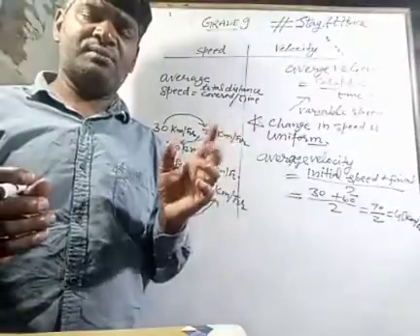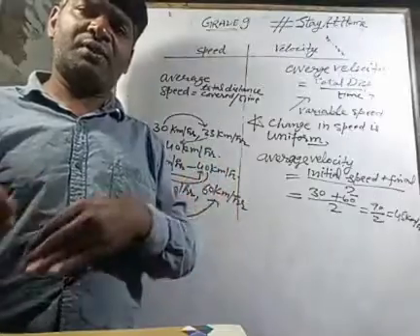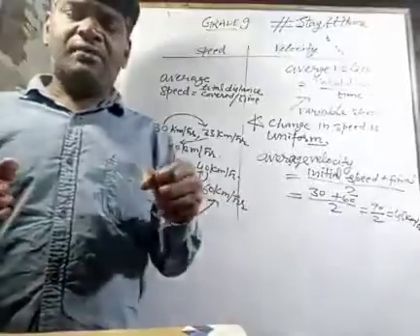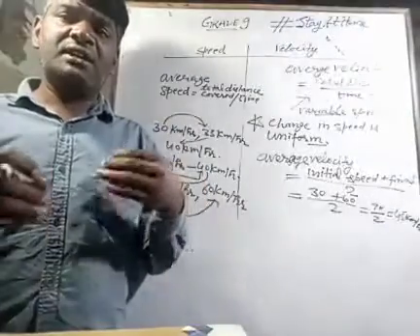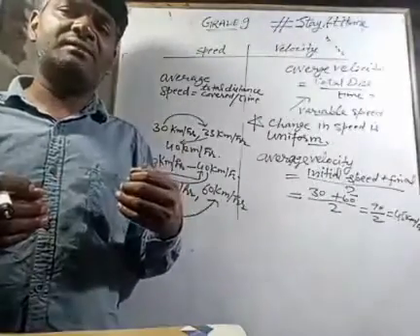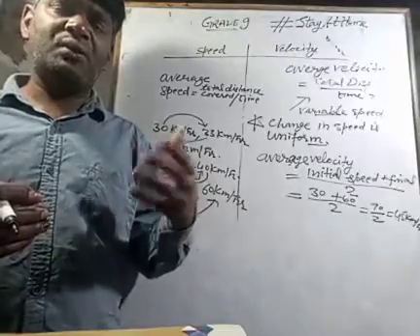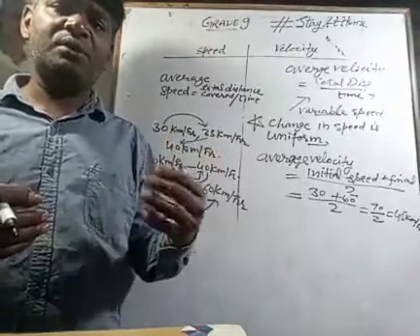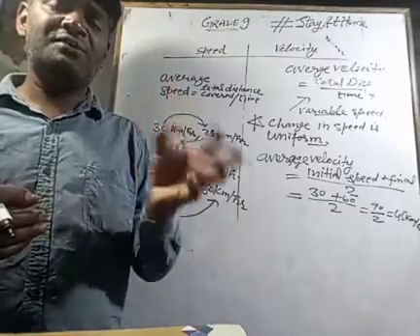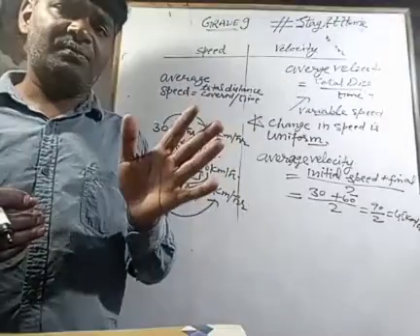Means the object was moving with 30 km per hour, then 33 km per hour, 40 km per hour, 55 km per hour. Means in between we are accelerating or changing the speed of our object, or say we are running, or a bowler is bowling with different speeds. But if the object does the same thing with some constant quantity, that is known as average; it will cover the same distance in the same interval of time.